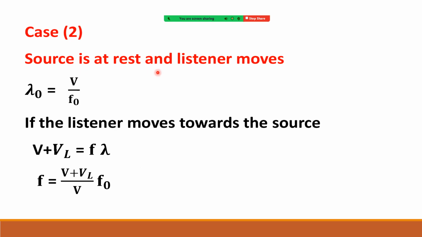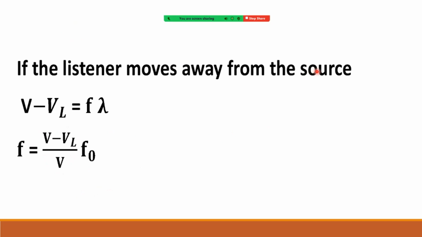Right. Source is at rest, listener moving. So lambda has no change. If the listener moves towards the source, the velocity of sound with respect to the listener is V plus VL. Then the frequency is (V plus VL) by V into F naught. If the listener moves away from the source, then with respect to him the velocity of sound is V minus VL, that is equal to F into lambda. Then F value is (V minus VL) by V into F naught. Okay, this is case 2.